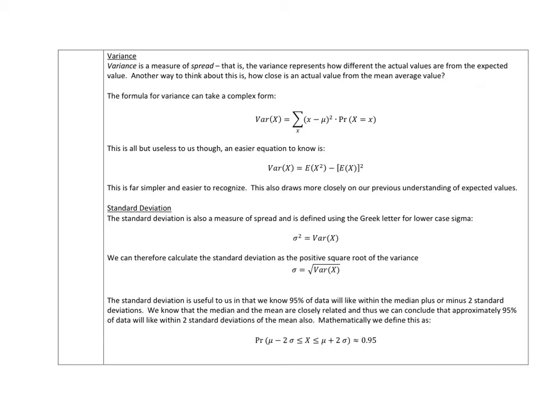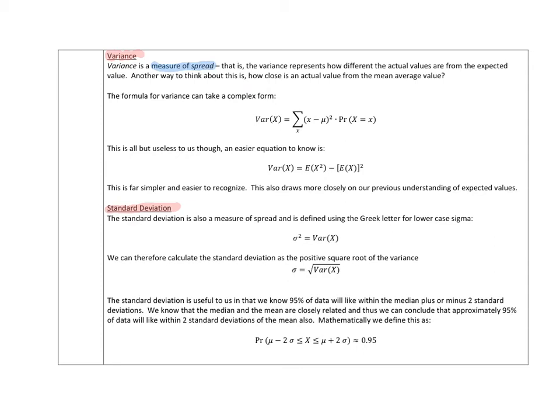So far we've looked at the expected value, which really we can think of as our measure of centre. It's a measure of the average. We're now going to have a look at 2 other measures. One is variance and one is standard deviation. Now both of these things are a measure of spread. So what we're saying here is rather than measuring what the average value is, a good way to think about this is if we randomly selected one person, how likely or how close will they be to that expected value?